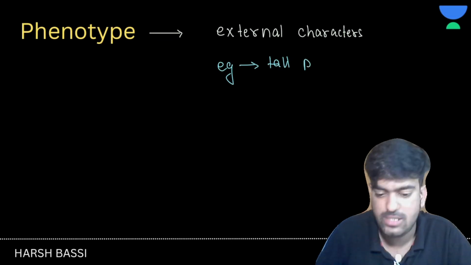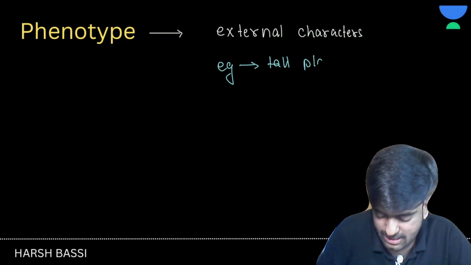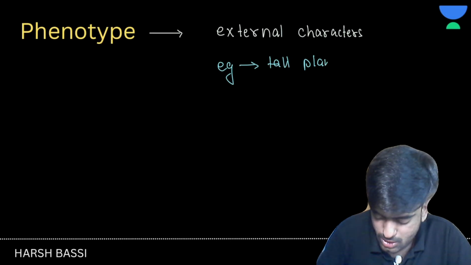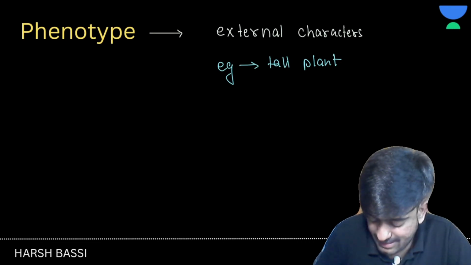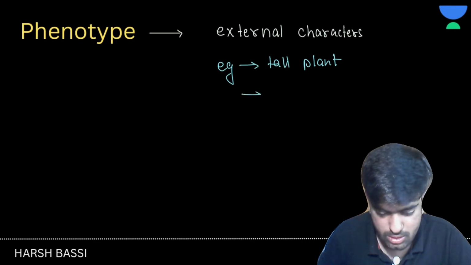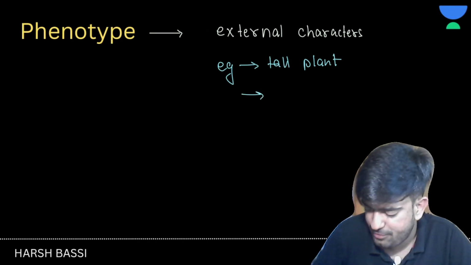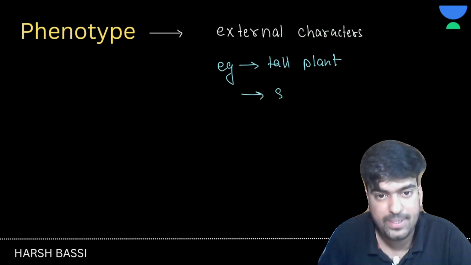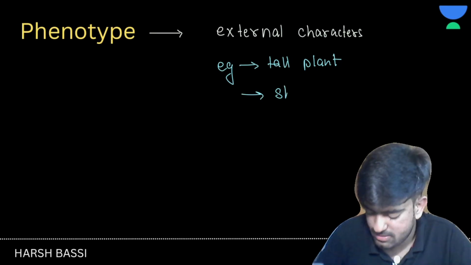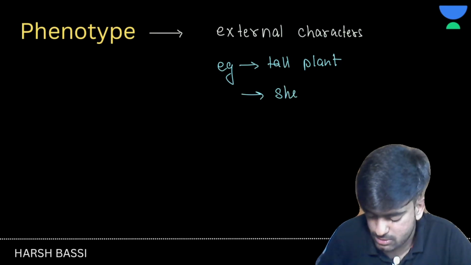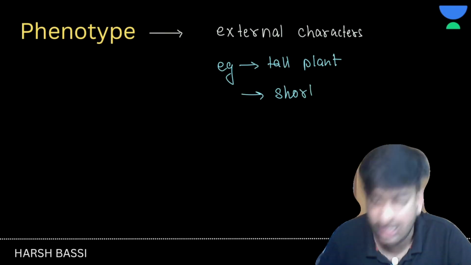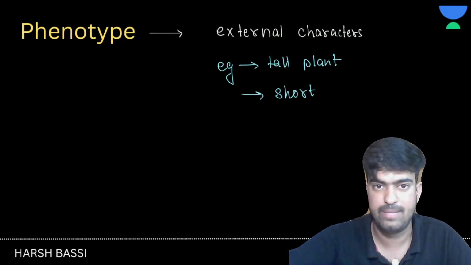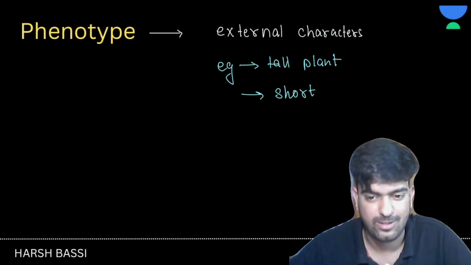Genotype is basically, if I have a tall plant, it may have the genotype capital T capital T, or it can have capital T and small t. If I am talking about a short plant, it will have small t and small t as its genotype. I hope this is clear.